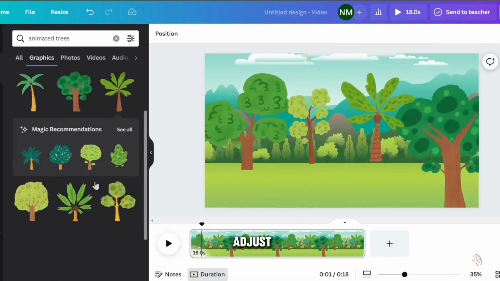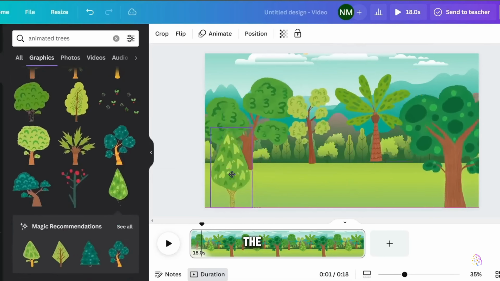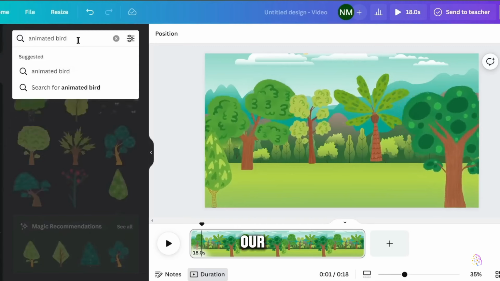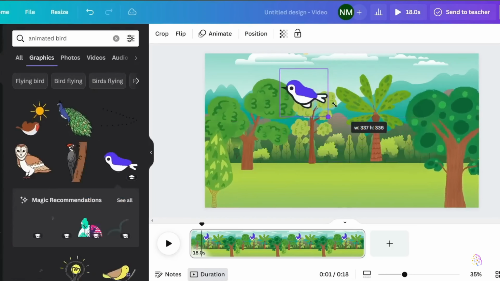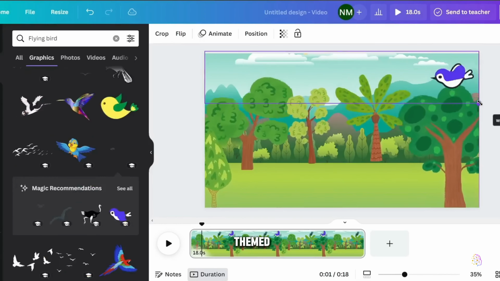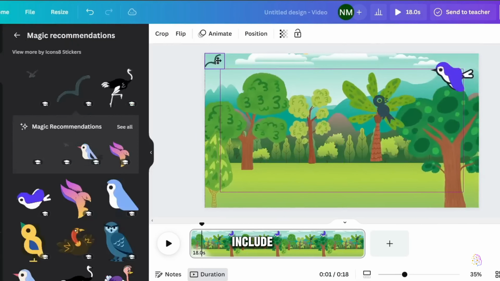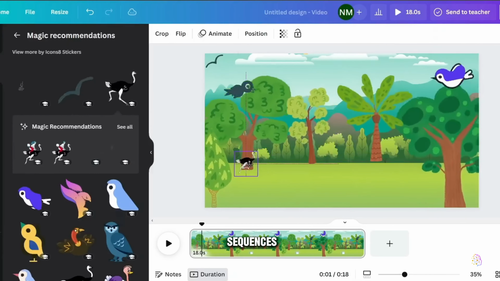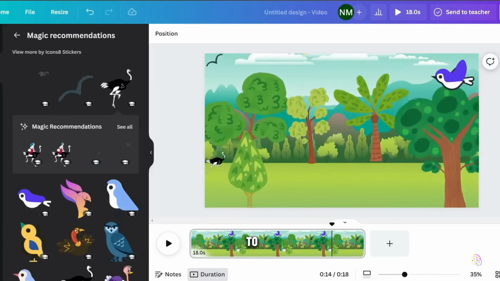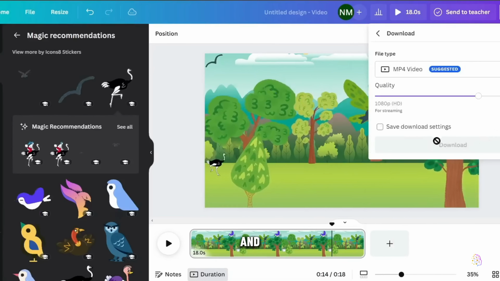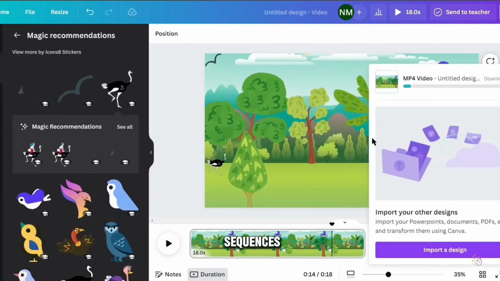We'll be able to adjust the size, color, and opacity of the elements to match the style and tone of our video. 5. Adding birds and other animals. Since our video is themed around birds, we'll make sure to include bird images in our animated sequences. We'll use Canva's search feature to find suitable bird images and seamlessly integrate them into our sequences.